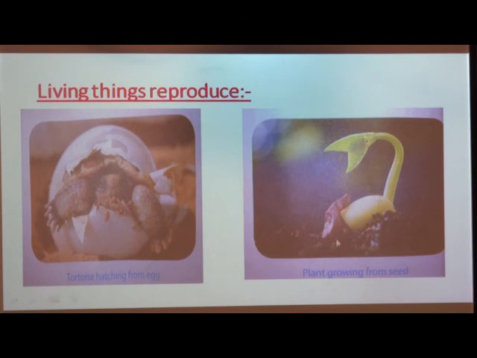Here you can see the tortoise hatching from an egg, and in the next picture you can see the baby plant growing from the seed. This is the seed. When we sow the seed into soil, and that seed gets enough water and sunlight, then after some days, the baby plant comes out from it. In this way, some plants can reproduce through seeds.